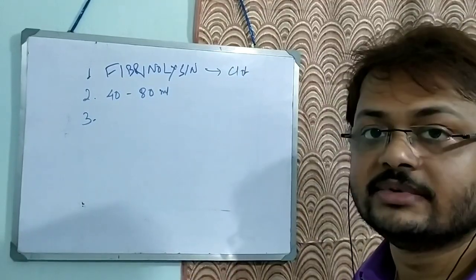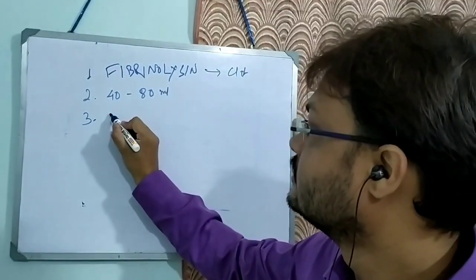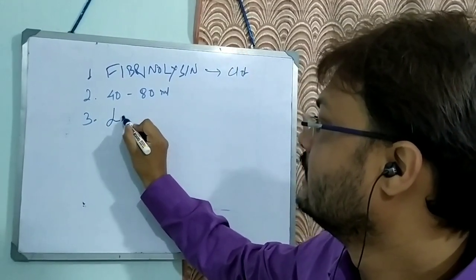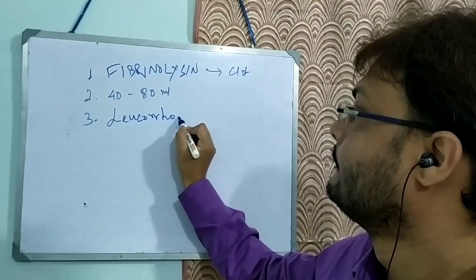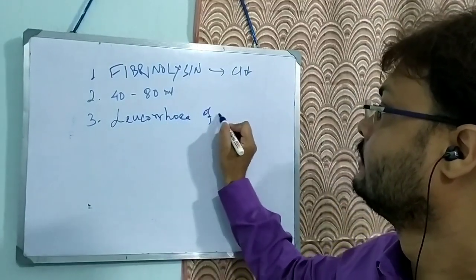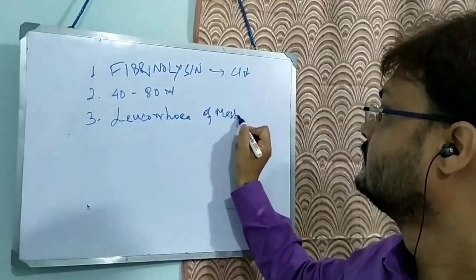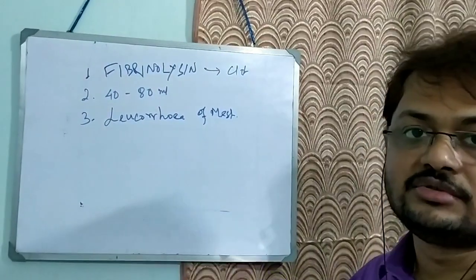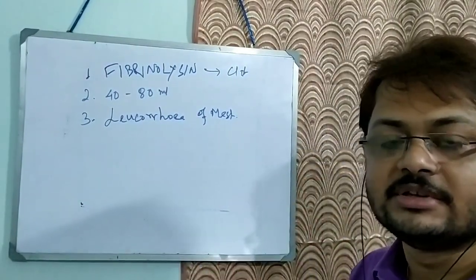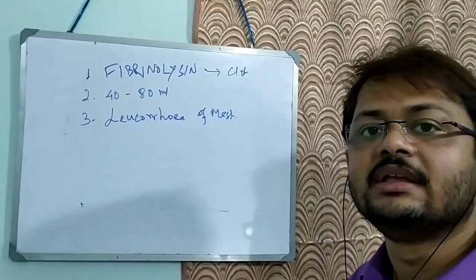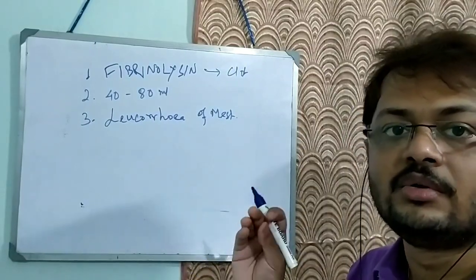So why is there no infection? This is known as leukorrhea of menstruation. What happens during menstruation? From the sloughed tissue there is seepage of a lot of blood, and along with that, a lot of white blood cells.